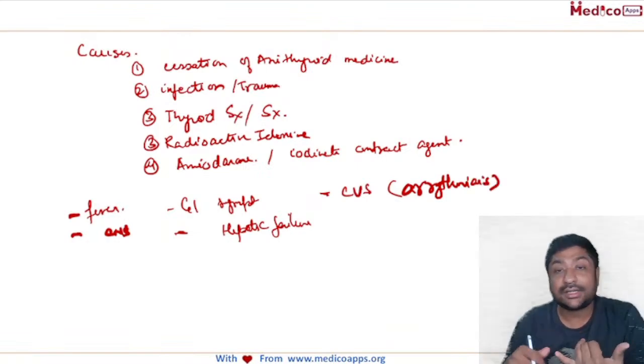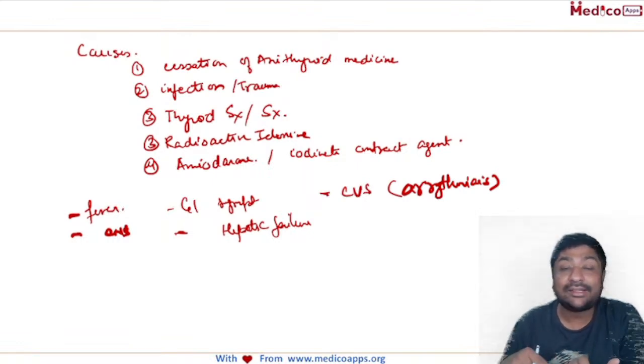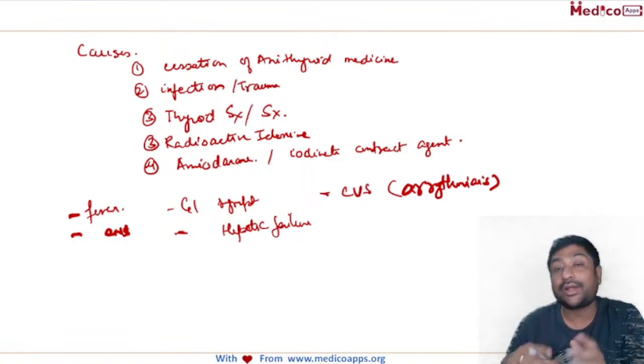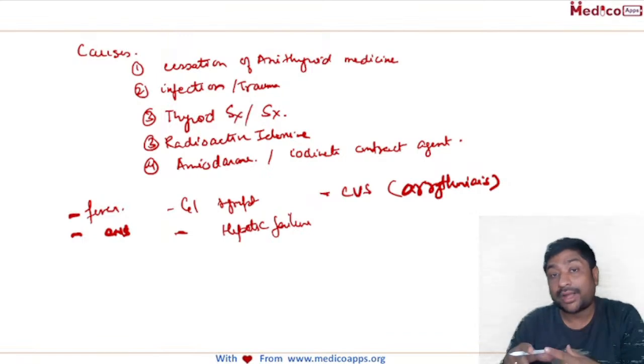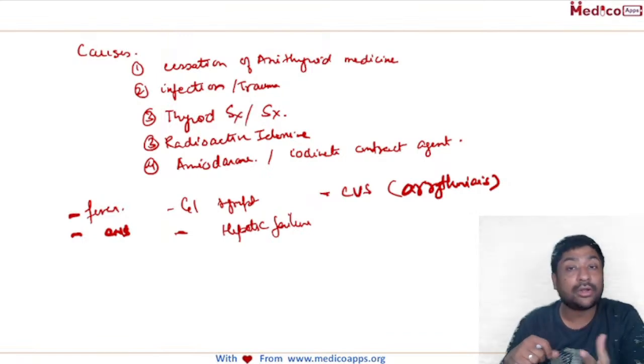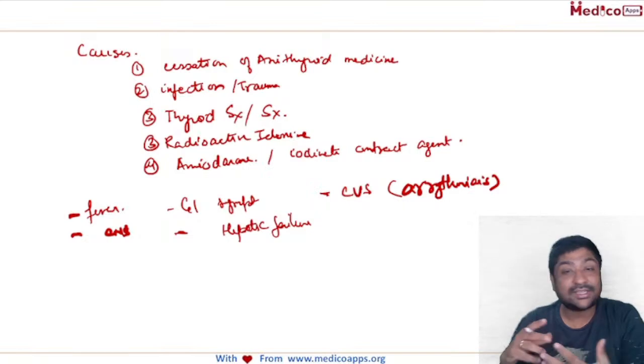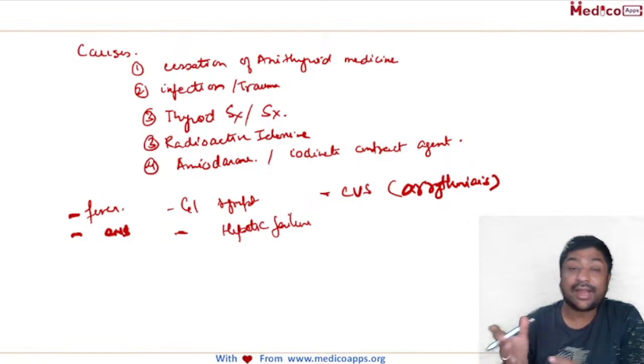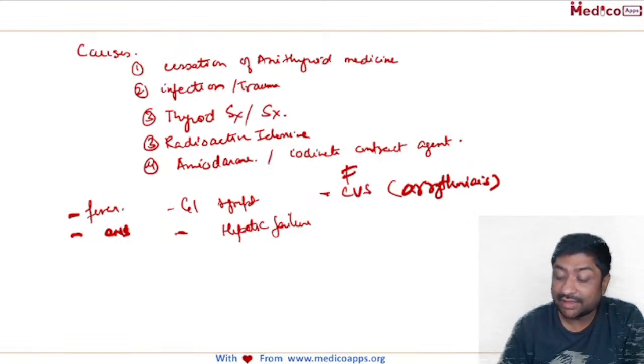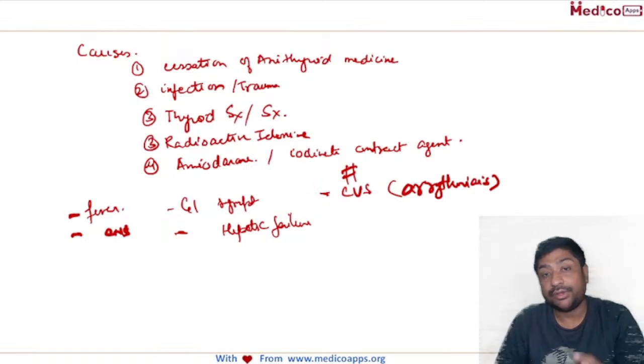So what causes it? Sudden cessation of antithyroid medications, infection, thyroid or non-thyroid surgery, trauma in these patients, or amiodarone, or use of iodinated contrast agent, even radioactive iodine therapy. How do they present? High-grade fever, agitated or depressed, GI dysfunction like nausea, vomiting, jaundice, and hepatic failure. And most of these patients will start having arrhythmias, because of which we lose them.